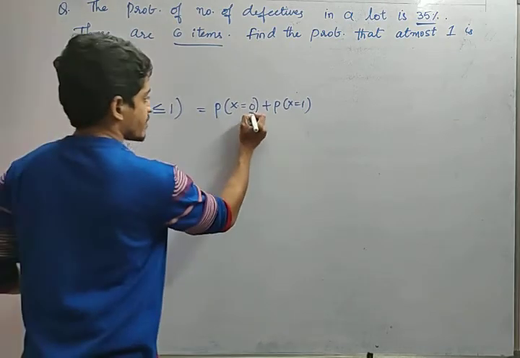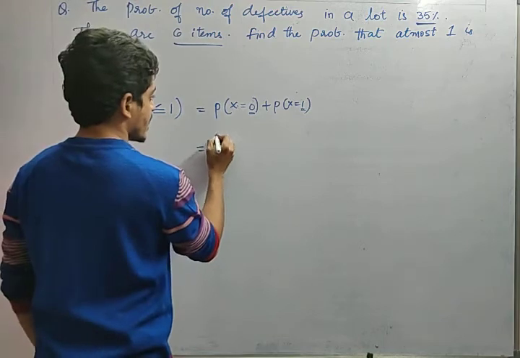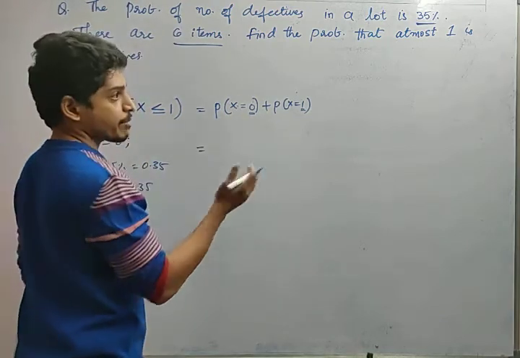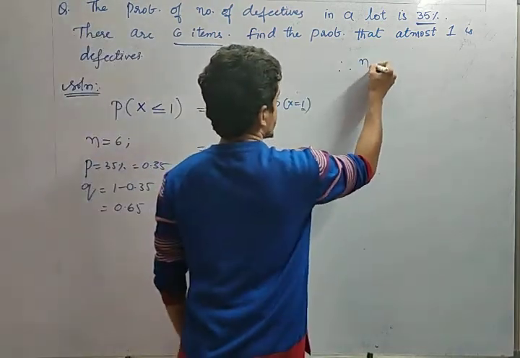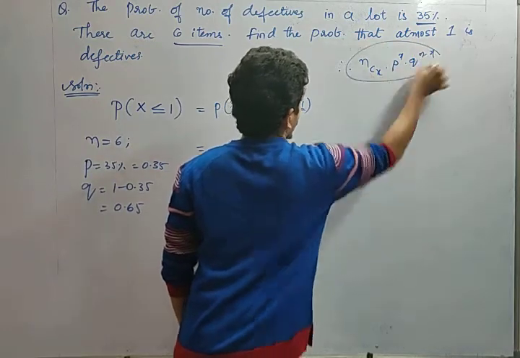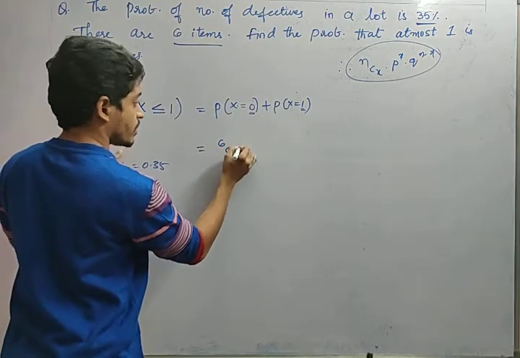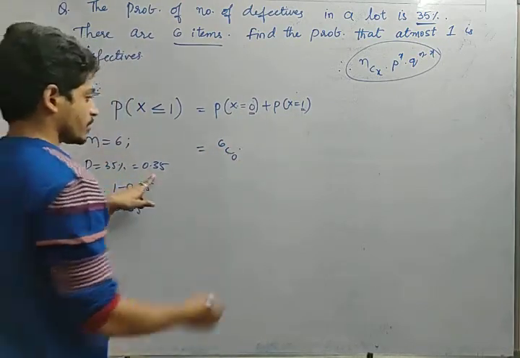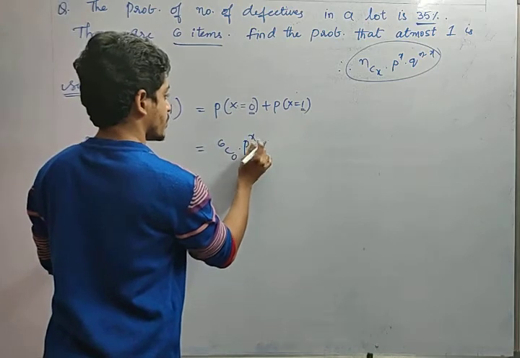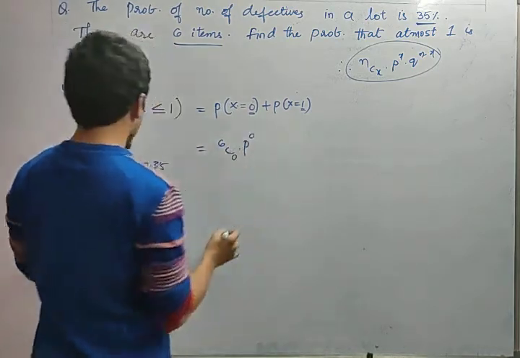So this is the value of x individually. So now nCx, applying the binomial theorem, what is the formula? nCx p power x q power n minus x. Yes or no? So what is the value of n here? 6. 6C0 into p power 0, right? Let us apply these values later.